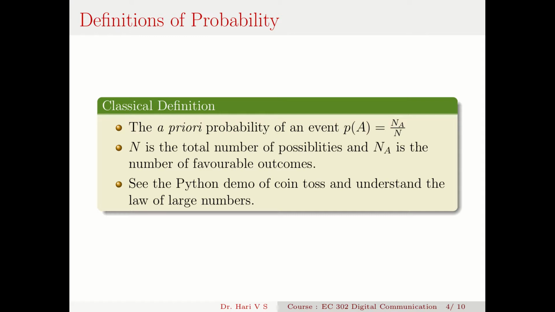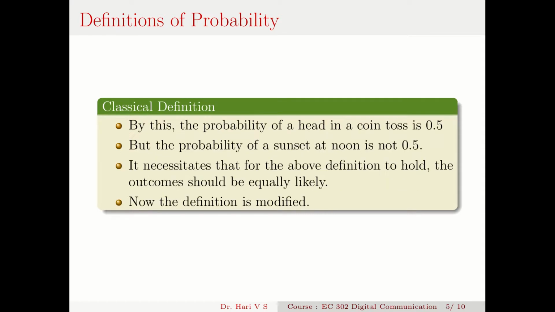Some loophole is there. Now that loophole should be closed because we need some change in this definition. So that means for this definition to hold, the outcome should be equally likely. Okay, the outcome should be equally likely. There's an equal chance of getting a head, equal chance of getting a head as well as getting a tail.